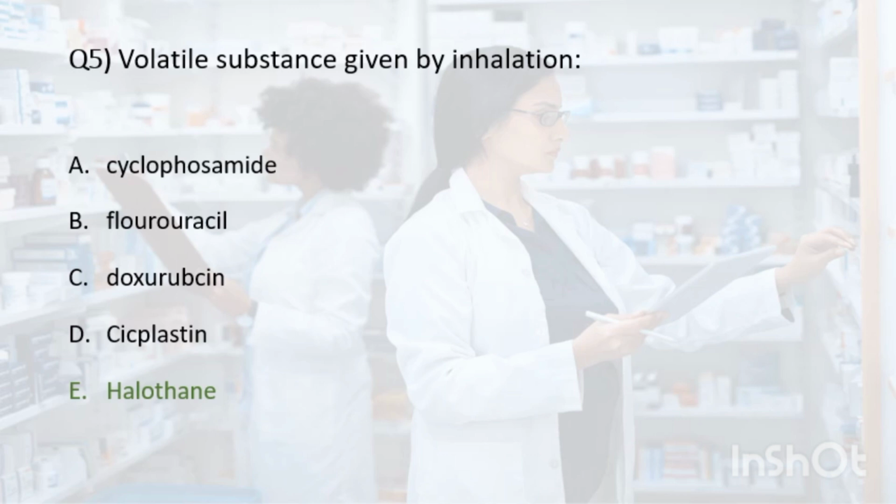Halothane is one of the earliest inhalation anesthetics. It has been widely used in the past for both induction and maintenance of anesthesia. However, its use has declined in recent years due to the availability of newer and safer anesthetics. Despite its effectiveness, halothane can be associated with several side effects and complications such as hepatic toxicity, hypotension, arrhythmias, and malignant hyperthermia. It is important to carefully monitor a patient receiving halothane.